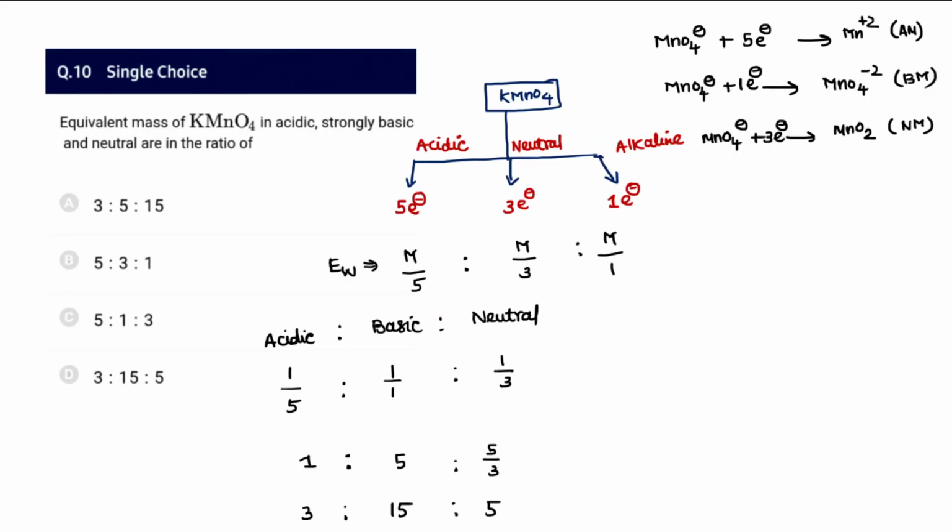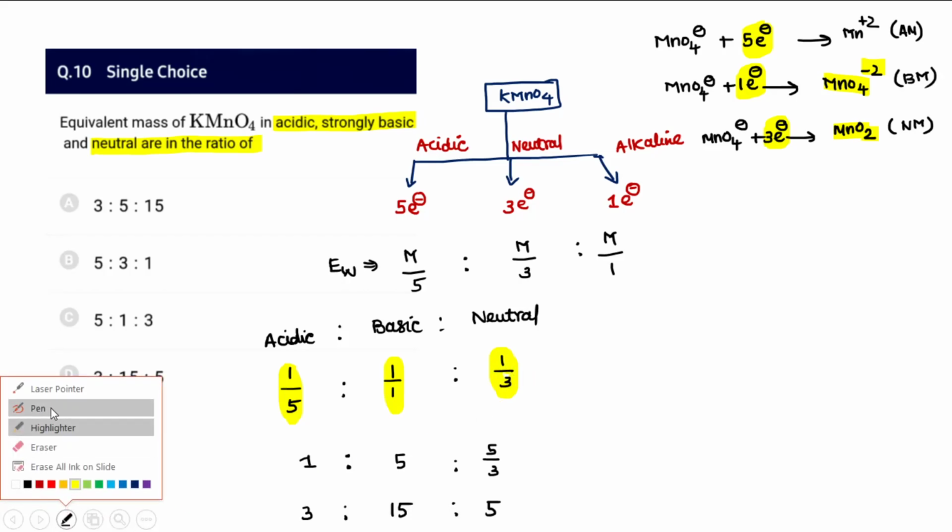10th one, equivalent mass of KMnO4 in acidic, strongly basic, and neutral medium are in the ratio of, we know in acidic it transforms into Mn2+, so therefore the electron change is 5. In basic medium it is 1 electron as it transforms into MnO4 2-, and in neutral medium 3 electrons is the n factor, as it gets transformed to MnO2. So taking the ratio of equivalent weight, molecular weight anyways 158 by 5, 158 by 3, 158 by 1. So I am simplifying it as 1 by 5, 1 by 1, and 1 by 3.